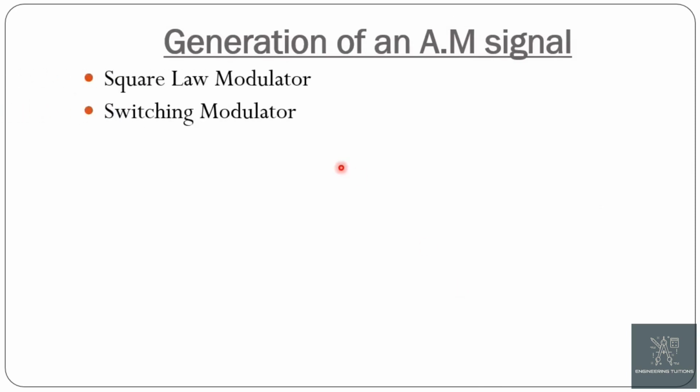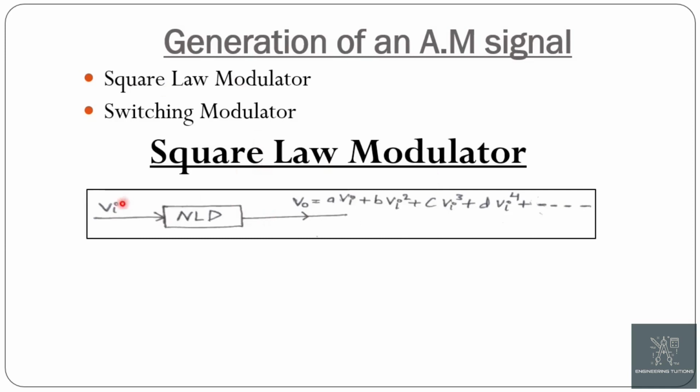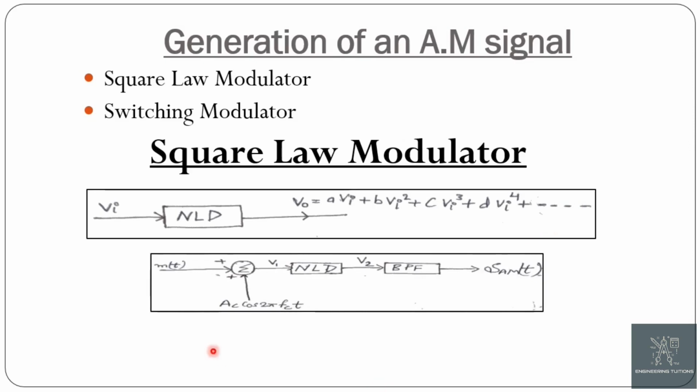Now, generation of an AM. We can generate AM by using two methods, that is a square law modulator and a switching modulator. In this, we will discuss square law modulator. In a square law modulator, we use a non-linear device like a basic PN junction diode. As you can see here, an input Vi is applied to the non-linear device whose output is in the form like V0 is equal to A Vi plus B Vi square plus C Vi cube plus D Vi raised to the power 4 plus and so on.